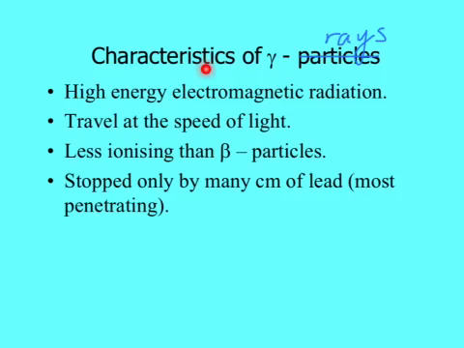Characteristics of gamma rays, not particles. High energy electromagnetic radiation. You already studied that. They travel at the speed of light. Less ionizing than beta particles. Stopped only by many centimeters of lead. This is most penetrating.